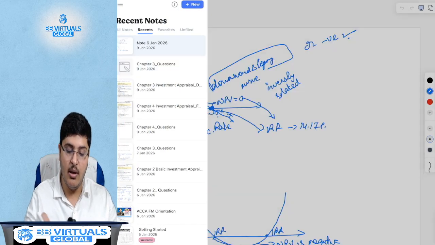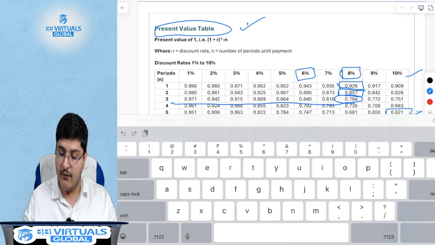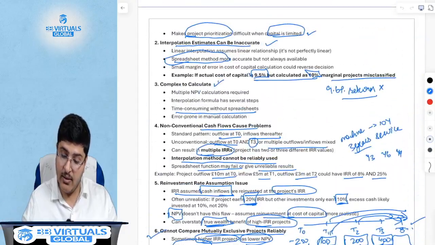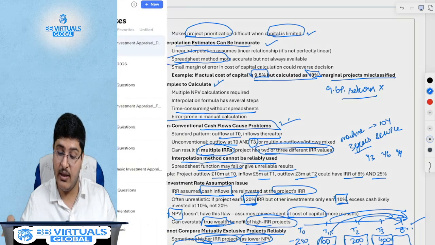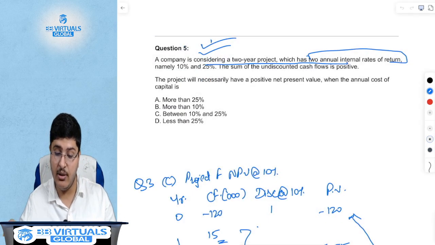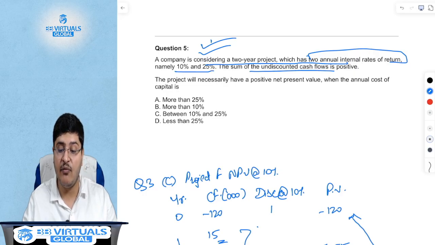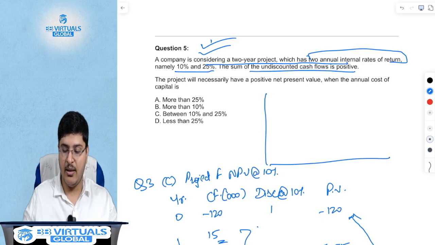If you remember, I had told you a situation where there could be 2 different IRRs because the cash flows are non-conventional. So what happens? This has 2 IRRs, 10 and 25%. The sum of undiscounted cash flows is positive. So there are 2 IRRs, 10% and 25%, correct?